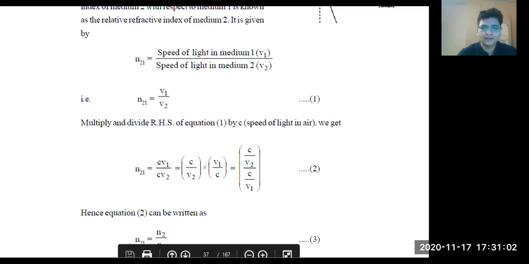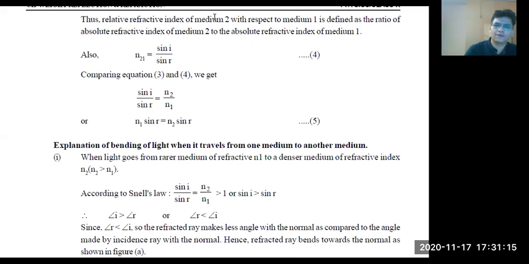Can you find that? Now, if the angle of incidence is more than the angle of refraction, then light is coming from which medium to which medium?